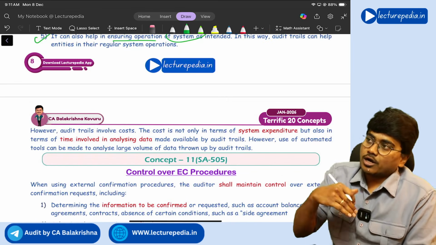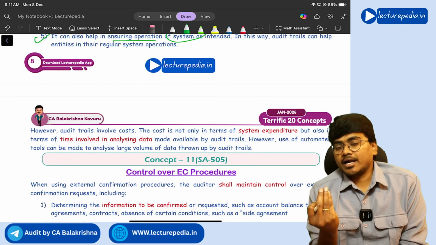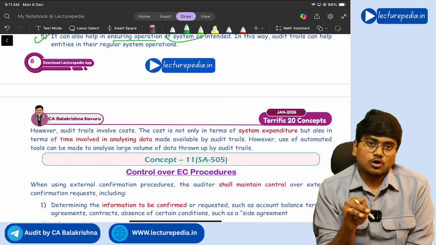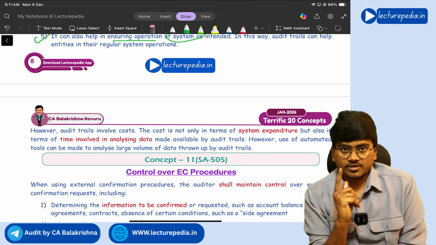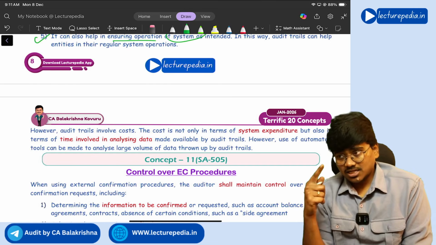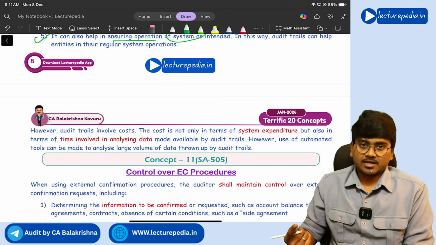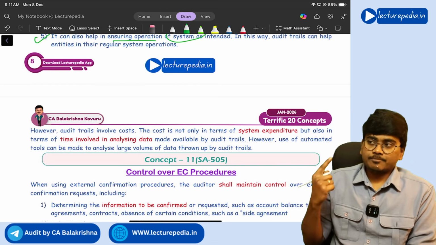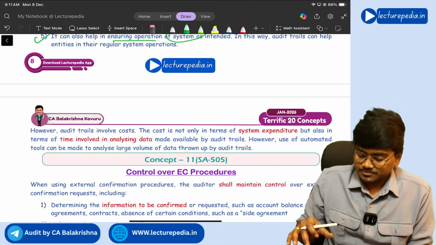However, this audit trail involves certain cost. An accounting software which has this audit trail feature will be costly when compared to a normal accounting software. And even analyzing the audit trail data requires some time, correct or not? So certain time and cost is involved in this audit trail feature. Got it? Yes.